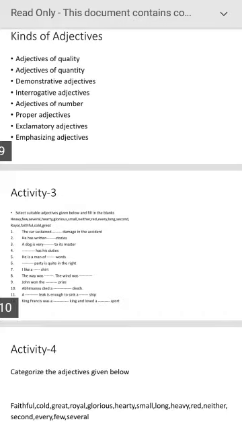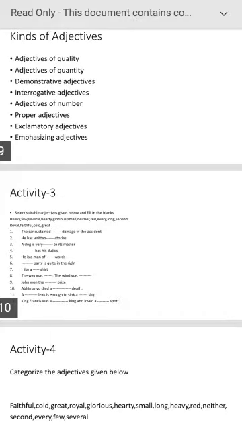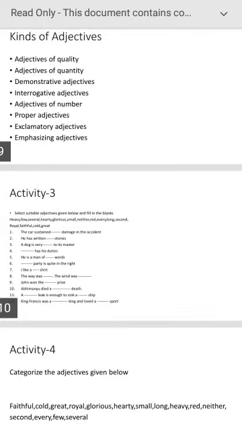The fourth category is interrogative adjective. Interrogative adjective asks question qualifying the noun. So they are used as questioning words. They are called interrogative adjectives. Which book is yours? What is your name? Whose pen is this? Which, what, whose? These are interrogative adjectives.